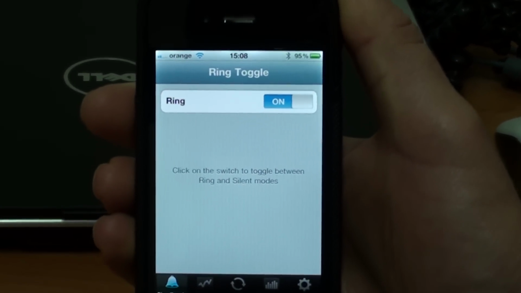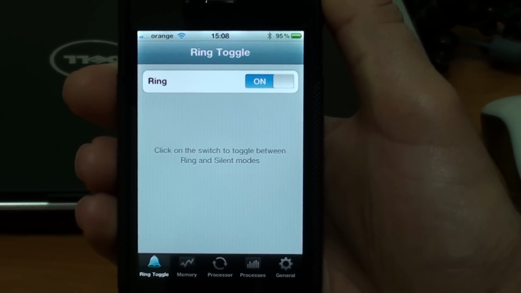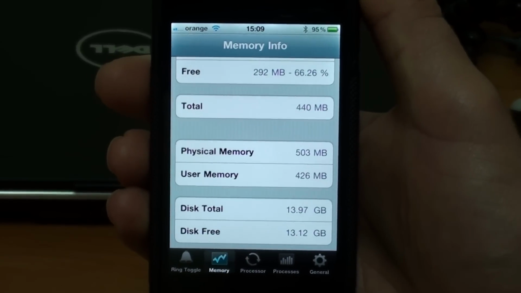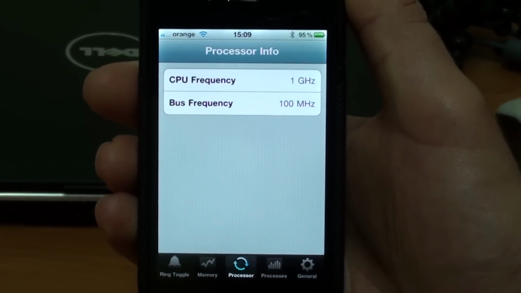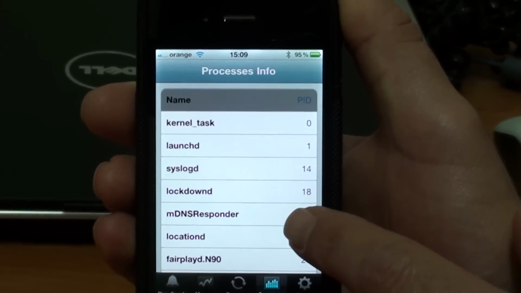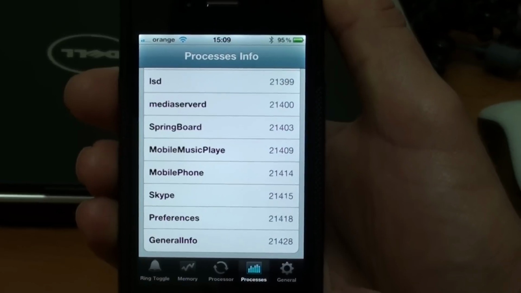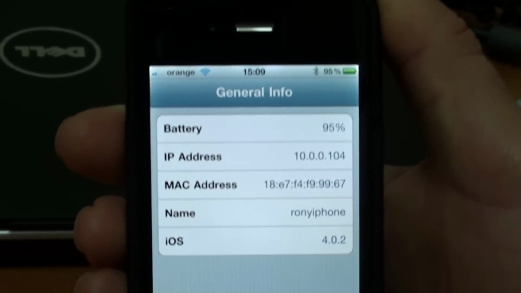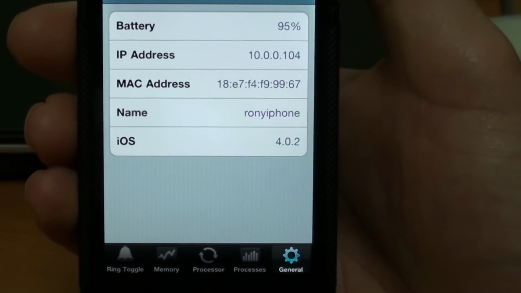The application has more tabs that show general information of the phone. This is the Memory tab. It shows memory and disk information. The next tab is Processor. It shows processor information. The next tab is Processes. It shows all running processes. The last tab, General, shows battery information, IP address, MAC address, phone name, and iOS version.